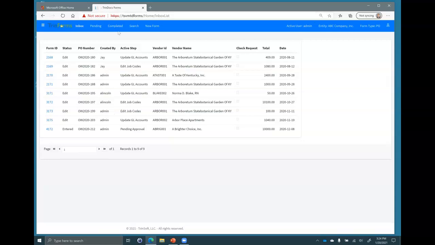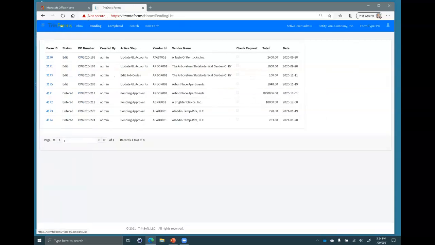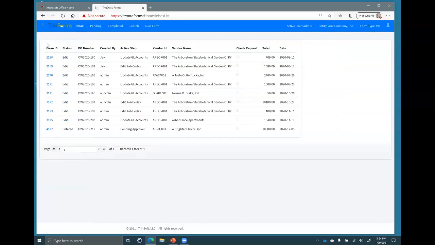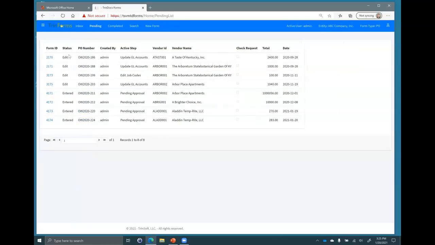So since I'm the admin user and I just submitted it, if I go to my pending list, inbox represent documents I need to work on. So as the admin, I need to work on these documents. Pending are documents that I created, but that somebody else has to approve. And here you can see the one I just submitted right here, $283, right? Aladdin template, and it is pending approval.